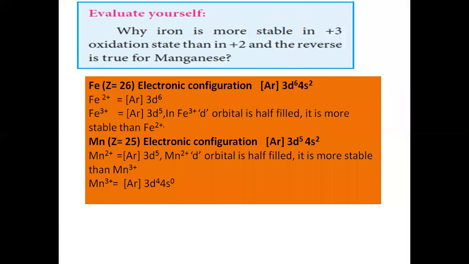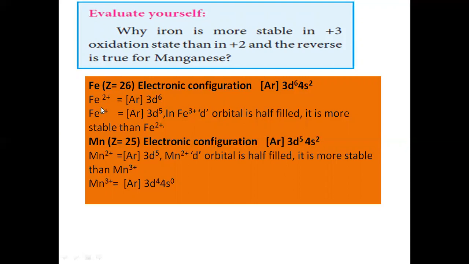See the next one, evaluate yourself question. Why is iron more stable in the +3 oxidation state than in +2, and the reverse is true for manganese? Fe, that is iron, atomic number 26, has the electronic configuration argon 3d6 4s2.